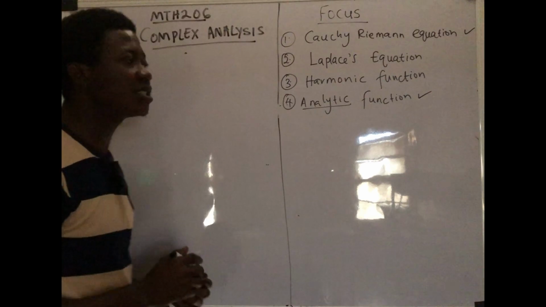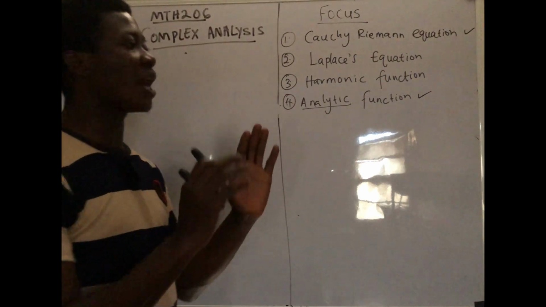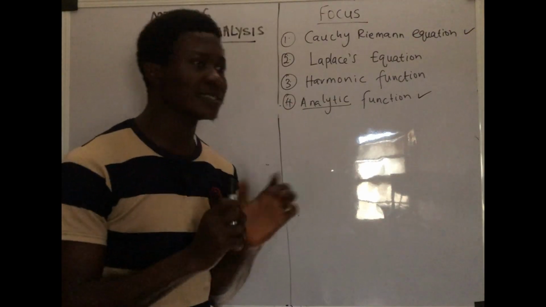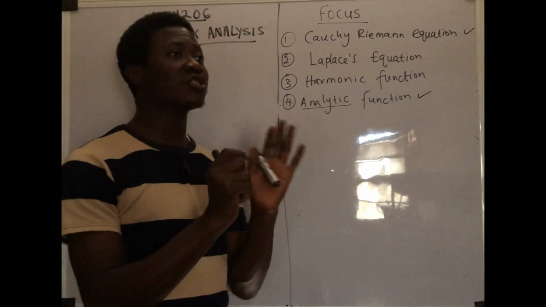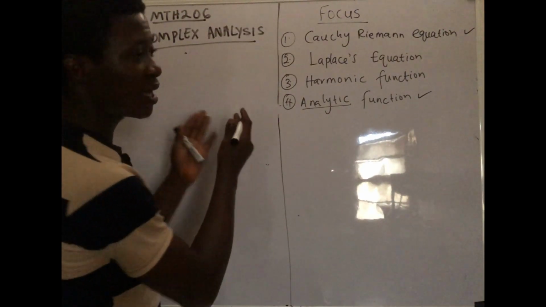Now, Cauchy Riemann's equation is an equation that is used to analyze an analytic function, or that is used to depict whether a particular function is analytic or not, okay? Specifically, a complex function.